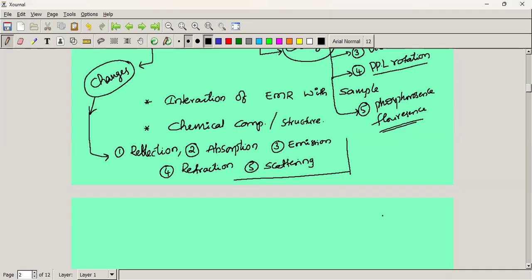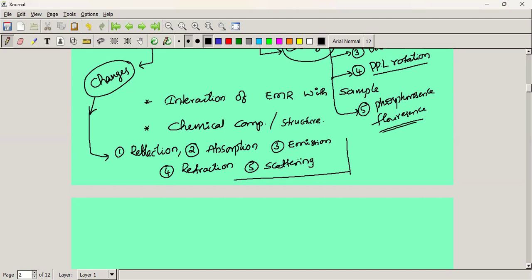In the absence of the source, the absorbed radiations come outside from the sample, which is considered emission. Refraction: the path of the light is changed. Scattering: the emission of radiations at angles other than 90 degrees is considered the scattering phenomenon.